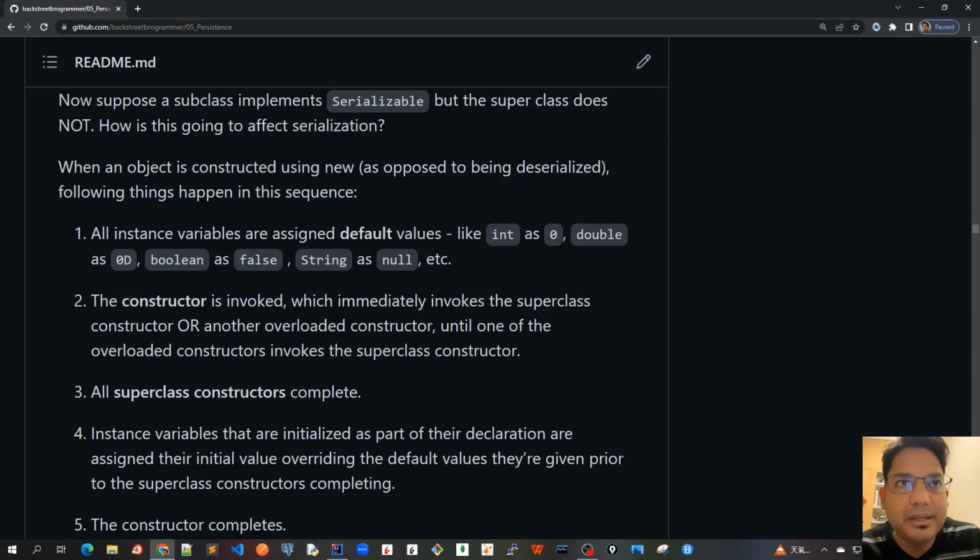After the first step, when all the instance variables are assigned default values, the second step is that the constructor is invoked. The constructor can be without any parameter or with parameters. If we are using the this operator inside the constructor, then it will call some other constructor, but eventually it will call the superclass constructor, because implicitly a super is called as the first line of the constructor if there is no this operator.